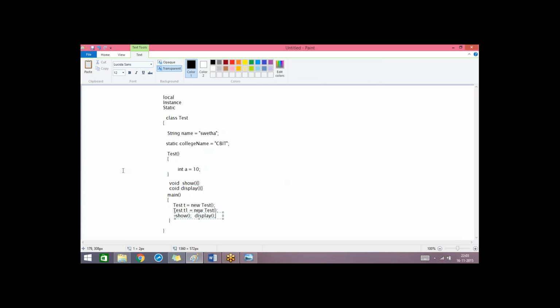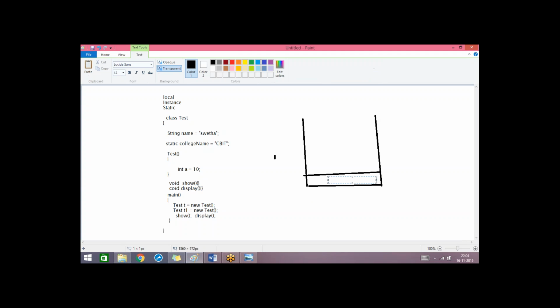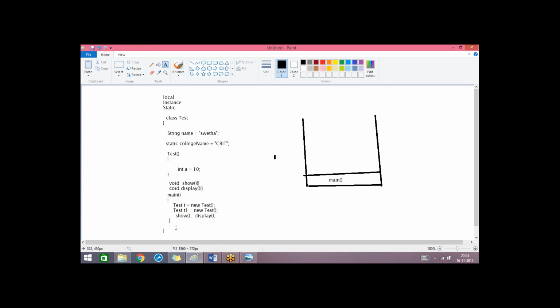So in the stack there will be one entry for every method call, and as we already know the program execution starts from the main method, so inside the stack for every program the first entry will be the main method. Then from main we called the show method, so the next entry will be for show.